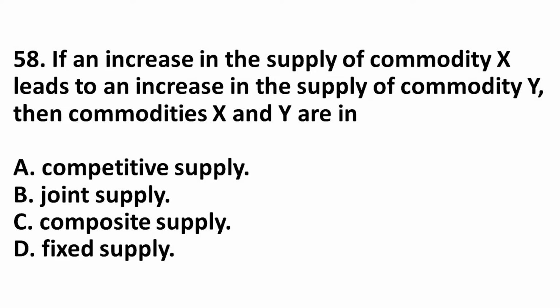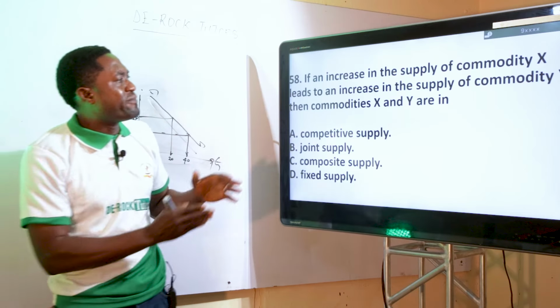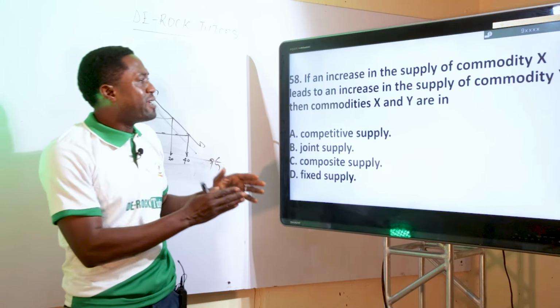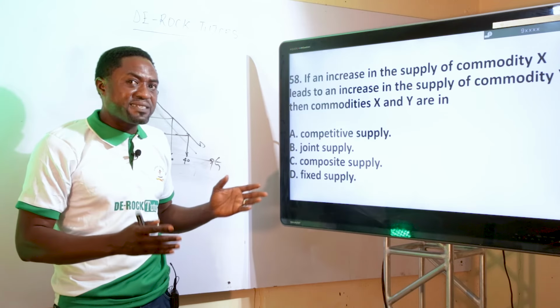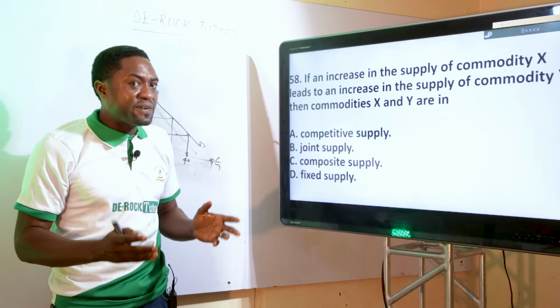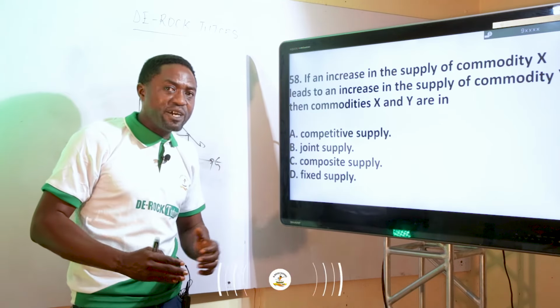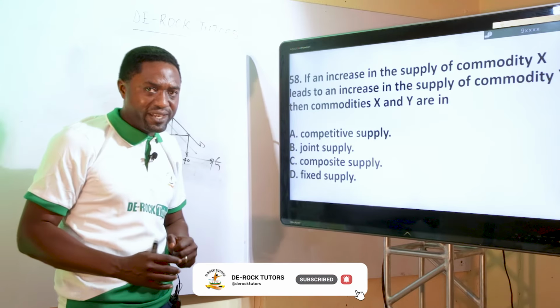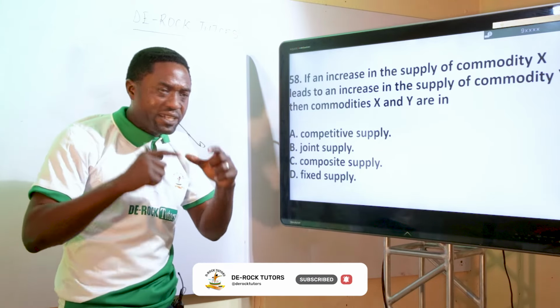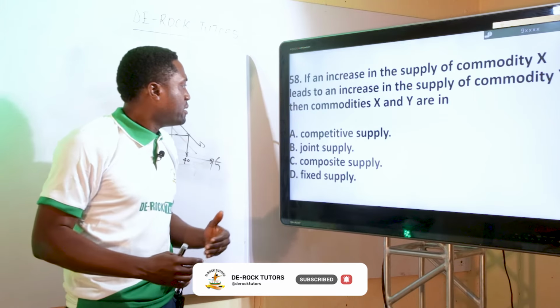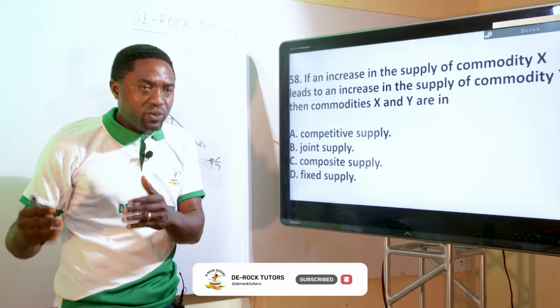58. If an increase in the supply of a commodity X leads to an increase in the supply of commodity Y, then commodities X and Y are in A, competitive supply, B, joint supply, C, composite supply, D, fixed supply. If you look at it very well, an increase in the supply of commodity X leads to an increase in the supply of commodity Y. A perfect example is a computer. If there is an increase in the supply of computers, then automatically there will be an increase in the supply of software. They are jointly supplied commodities because they go together. One will not function perfectly without the other.